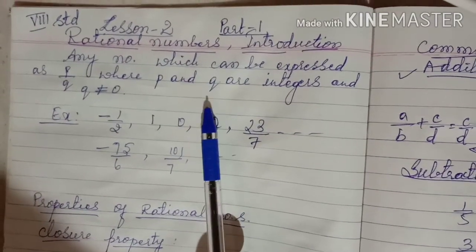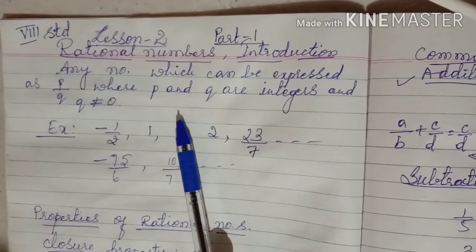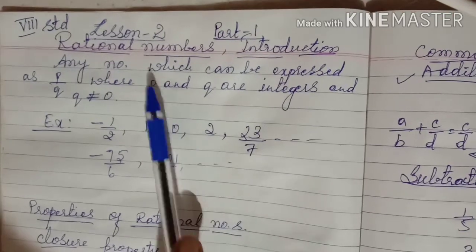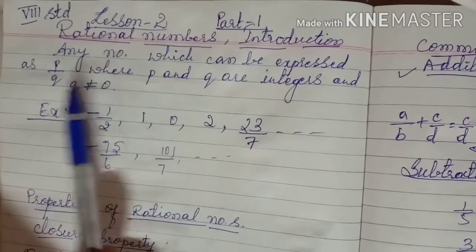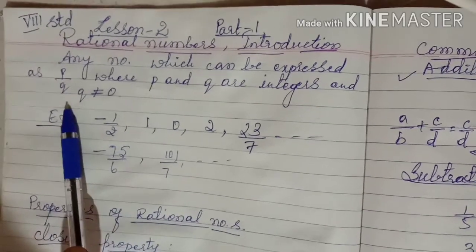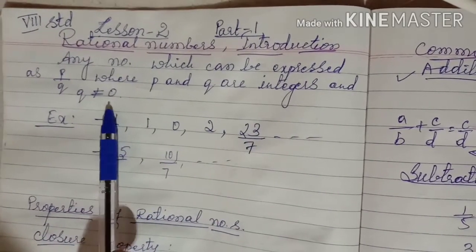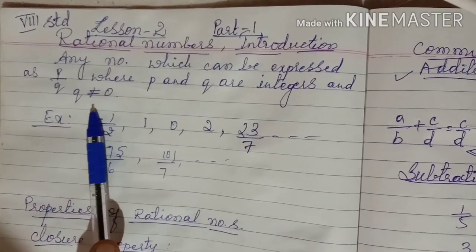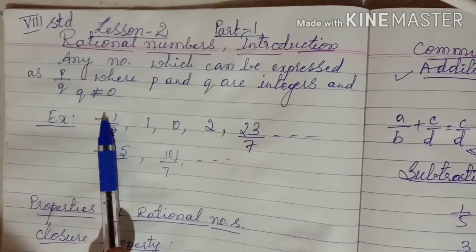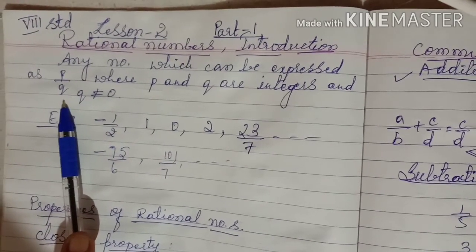But how can we define this? The definite definition of rational numbers is any number which can be expressed as p by q, where p and q are integers and q not equal to 0. See children, you may be thinking, what is this? Ma'am said natural numbers are also rational numbers, but ma'am is saying p by q. Okay, how is it possible?